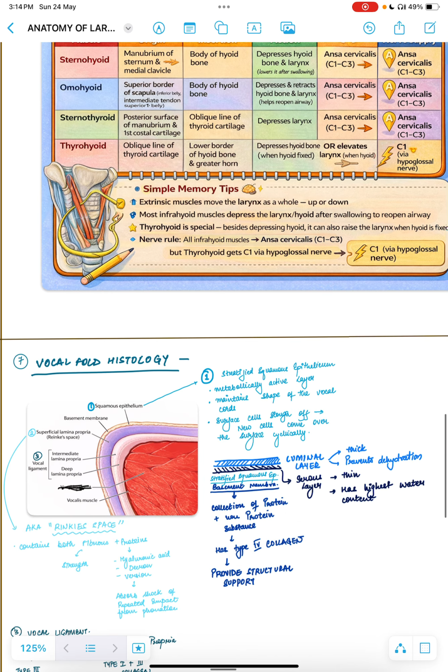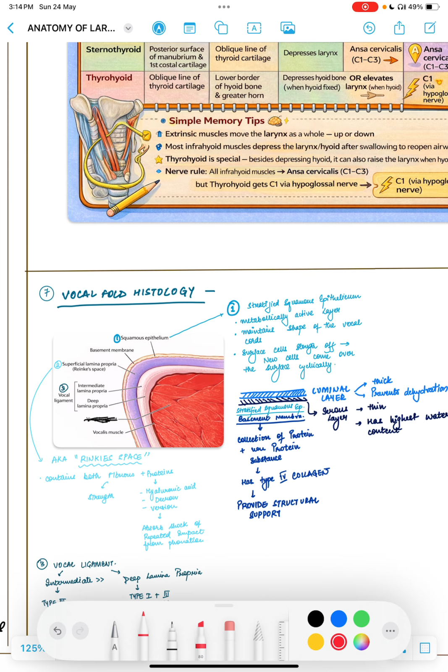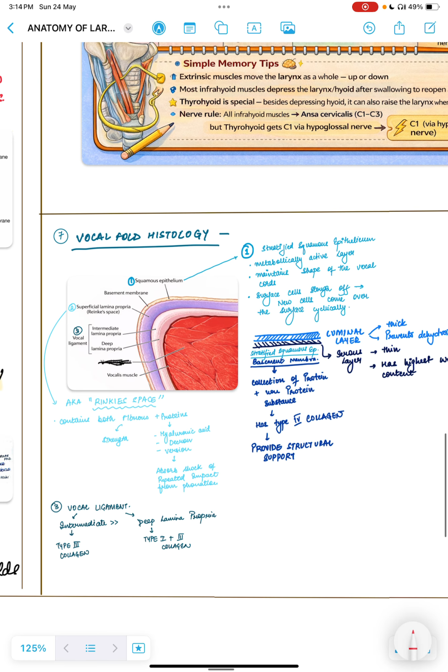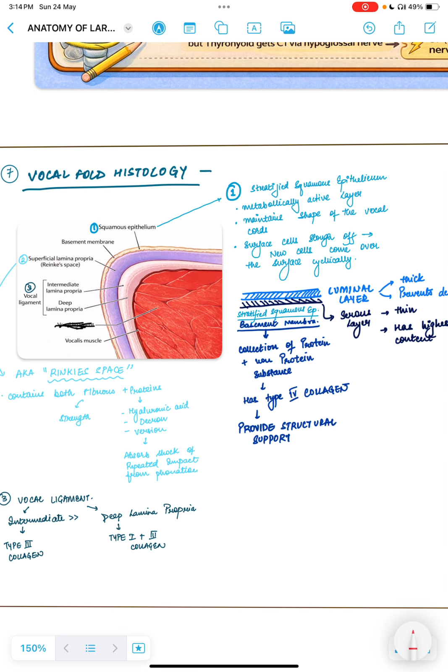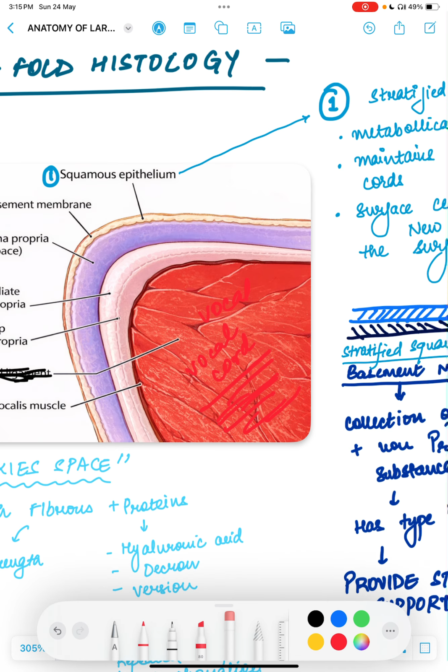Okay. Now, one very important thing for PGs actually, not UGs, because UG is very hi-fi, I guess this portion is. So vocal fold histology is very important for PGs. So what are the layers in the vocal cords? Okay. So starting with the first layer, the outermost, you can see the creamish color layer, that is called the squamous epithelium. Okay, this is a cut section of your vocal cord. The brownish thing which you are seeing is nothing but the vocalis muscle. Okay, I think you're not able to see properly.